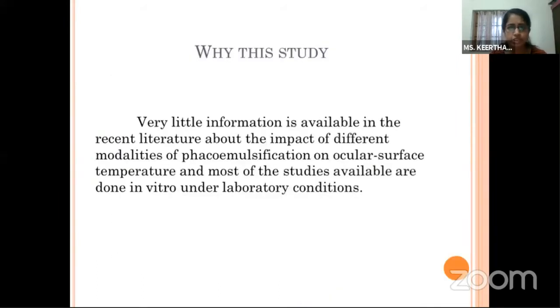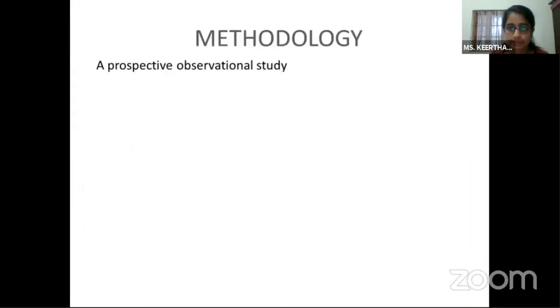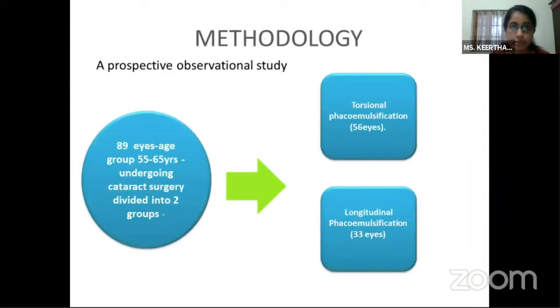Very little information is available in the recent literature about the impact of different modalities of phacoemulsification on ocular surface temperature, and most of the available studies are done in vitro under laboratory conditions. Our aim was to study the change in surface temperatures during torsional and longitudinal phacoemulsification and to assess its relation to intraoperative parameters. We did a prospective observational study of 89 eyes, age group 55 to 65 years, undergoing cataract surgery, divided into two groups: those who underwent torsional phacoemulsification and those who underwent longitudinal phacoemulsification.